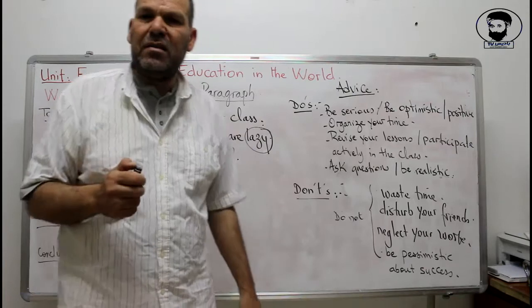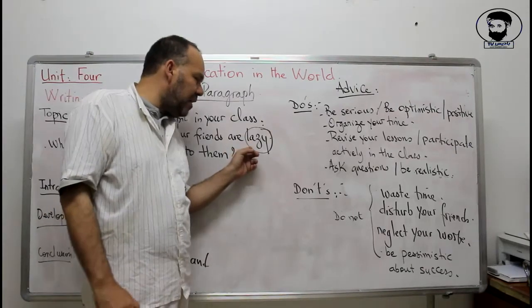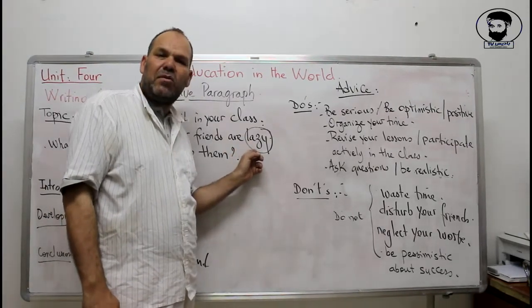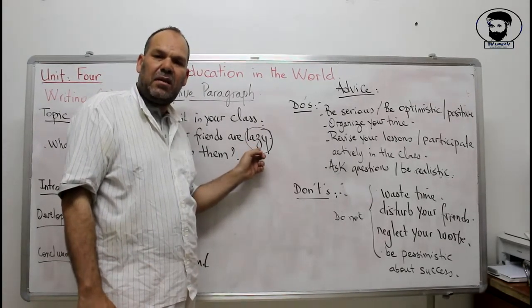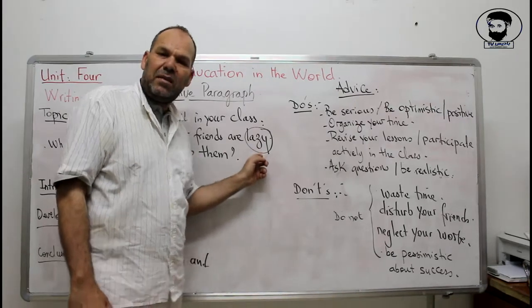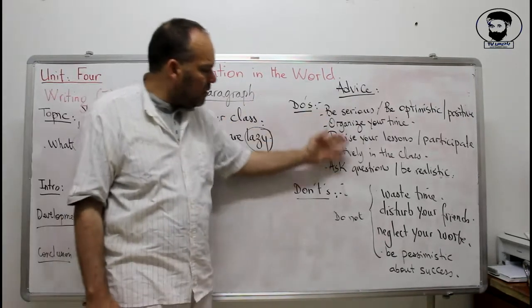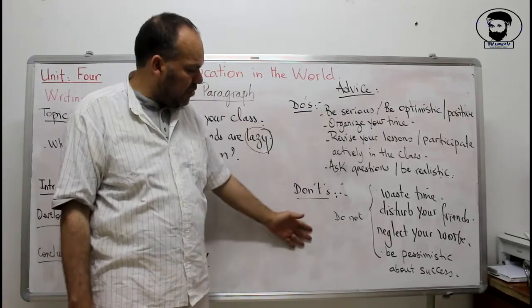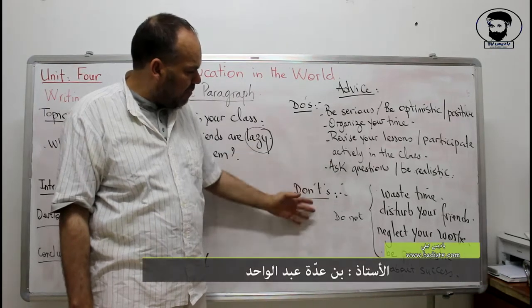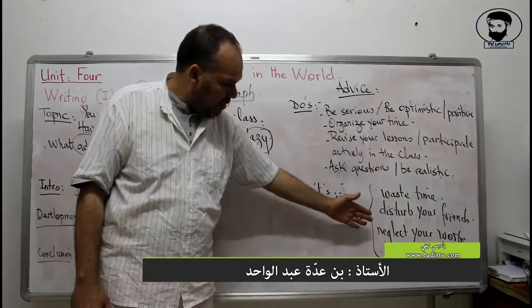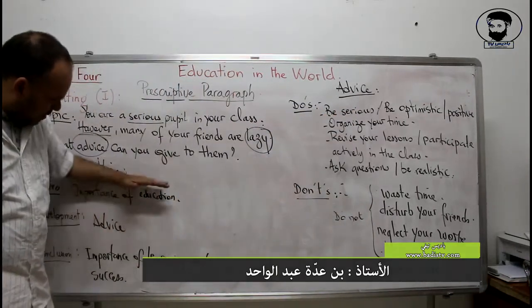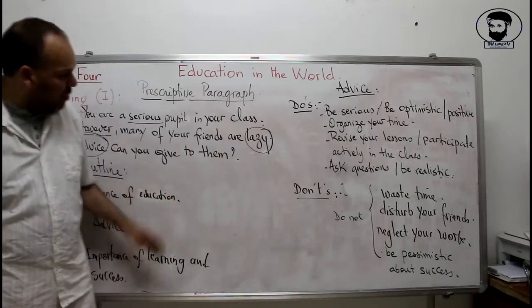Most of your friends are lazy, and if you ask them about the cause, they tell you that this is because they do not believe in succeeding at the end of the year. So these are the most steps, the most advice we are going through step by step, do's and don'ts to help you. Now this is your draft, which means those are the drafts of your essay.